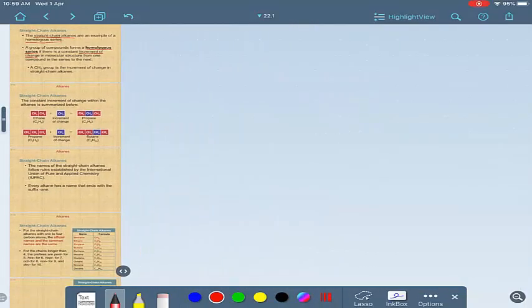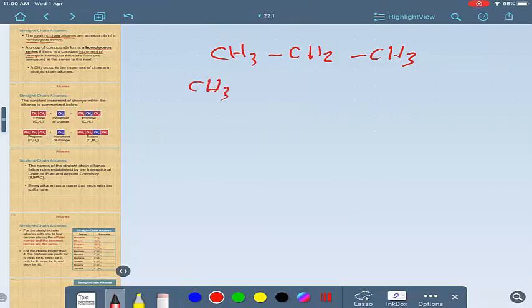a compound like this, CH3, CH2, CH3, it's a hydrocarbon. The next hydrocarbon is CH3, CH2, CH2, CH3, it's another hydrocarbon.